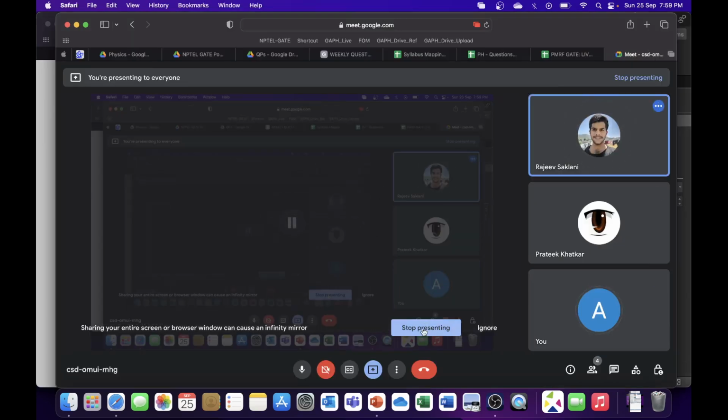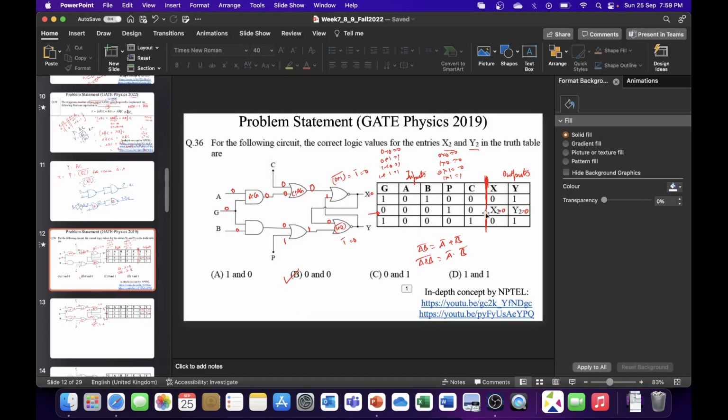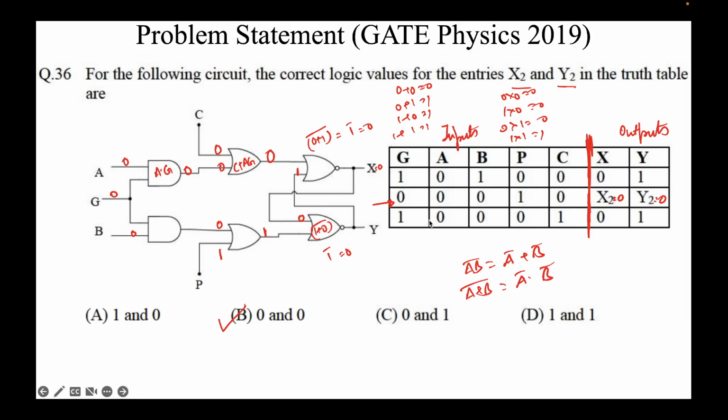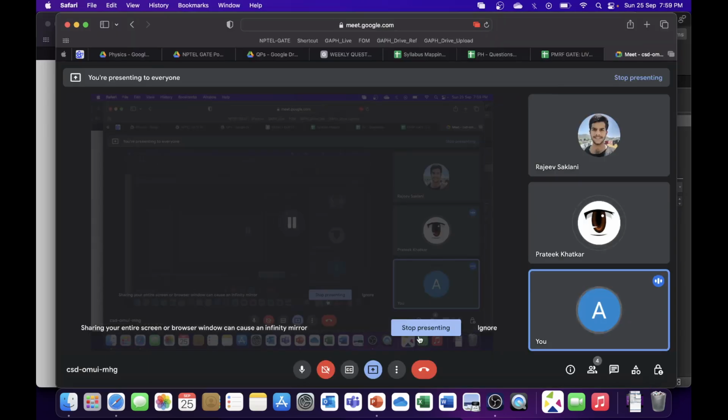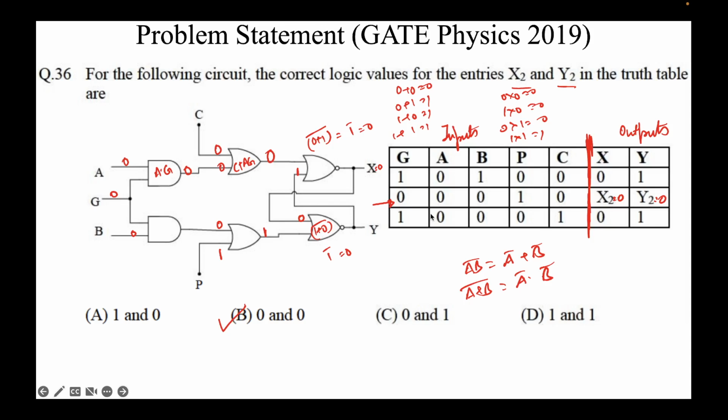Yes, sir. Sir, what if previous line values are not given? Would we have to assume them? Okay, so usually in these kinds of problems, previous line values have to be given. If they are not given, you assume them to be 0, 0. Usually they should be given, and if they are not given, assume them to be 0, 0, or the marks will be awarded to everyone.